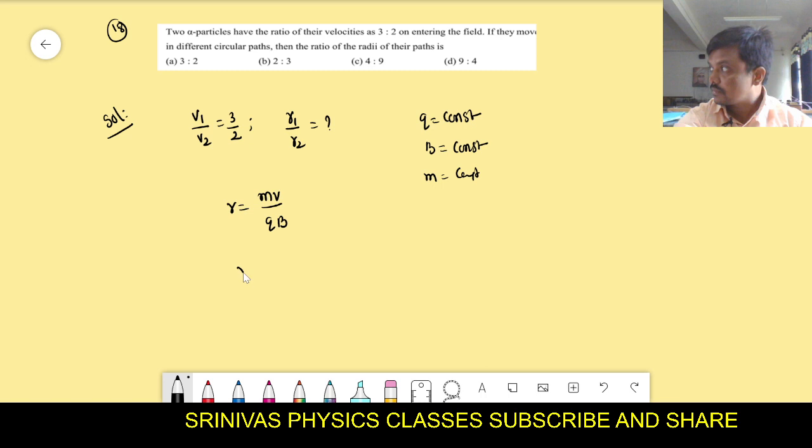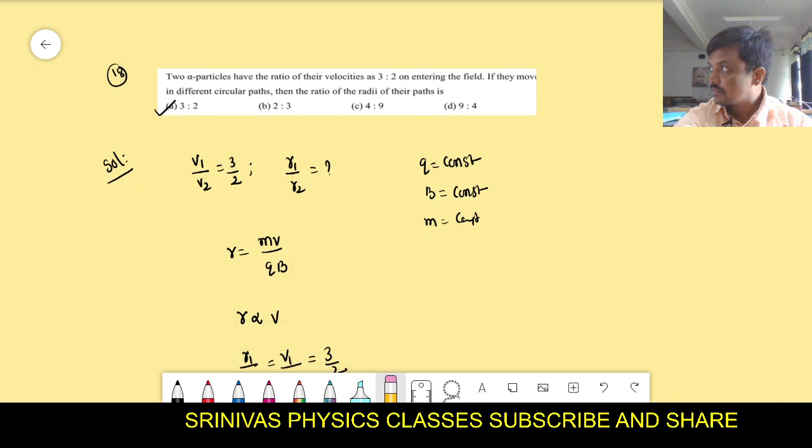That means here we write r is inversely proportional to, not inversely proportional, directly proportional to v, right? R1 by R2 is equal to V1 by V2. That is 3 by 2. That means the same option will be there. Okay. And next, let us go for the next problem.